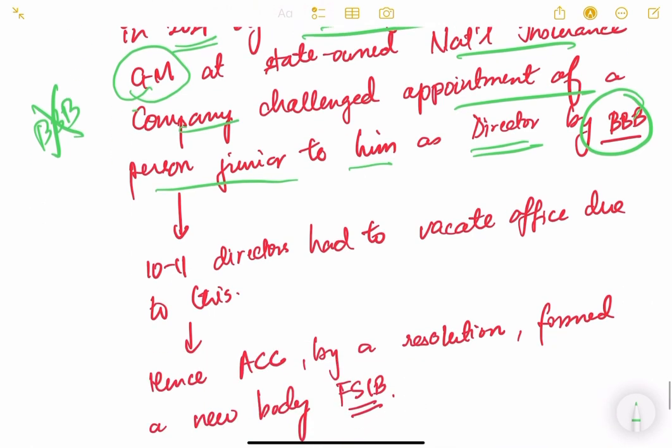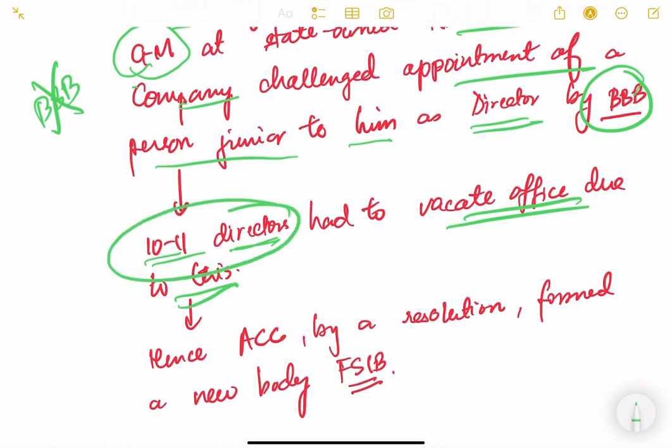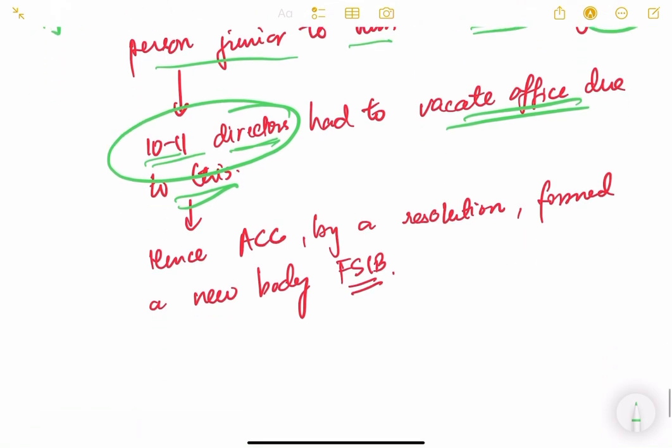Because of that, 10 to 11 directors of state-run insurance companies had to vacate their office due to this decision. Those who were appointed and recommended by the Banks Board Bureau had to vacate the office because of this decision. So in a way, BBB got declared as incompetent to function.